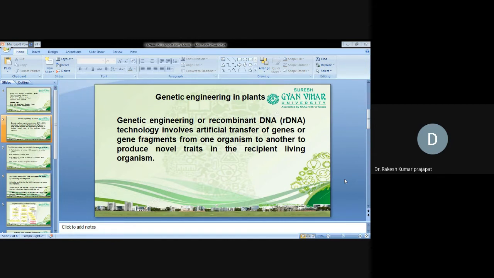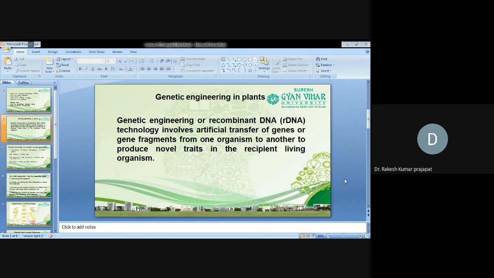Recombinant means DNA which contains more than two different sources of DNA. That is recombinant DNA. This DNA has to come together, join, and be introduced into the nucleus. That is known as the recombinant DNA approach, which involves artificial transfer of genes or gene segments from one organism to another to produce a novel trait in the recipient living organism.